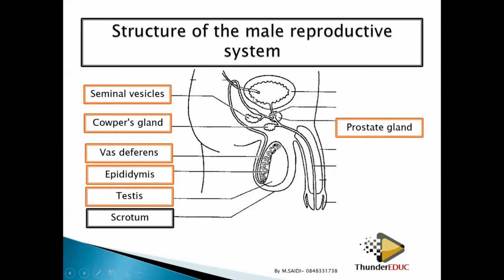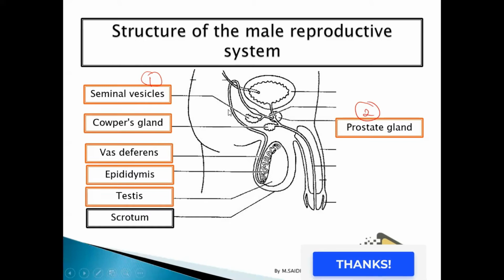And then we have another one. This is the first gland. We call this one the first gland. Then we have the second gland, which is the prostate gland. It's also another gland. We're going to also see the function. Then you have the third gland when you move out. So if you follow this, you'll find out that the first gland is the seminal vesicle, the second gland is the prostate gland, and then the third gland, which we call the Cowper's gland.